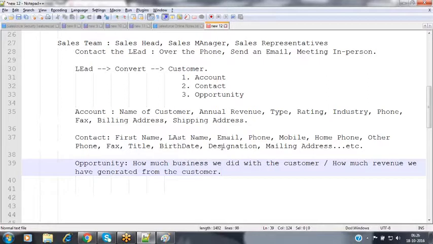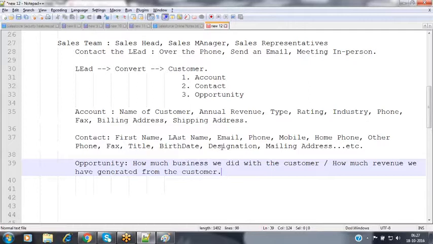So now once you are done with the vegetables selection, then we have to pay the bill. So now they are generating the bill based on the items which you have selected. Now they are giving inside that, okay, this is a vegetable, this is the quantity, this is the price. This is a vegetable, this is the quantity, this is the price. Like that, they will be mentioning all those things. Finally, they are giving the total bill. The total bill is nothing but the opportunity. Nothing but from this organization, this customer has purchased one laptop, that is some 40,000 rupees, one mobile, that is some 10,000 rupees, totally 50,000 rupees. Nothing but here we have got an opportunity from this customer to generate 50,000 of revenue today.